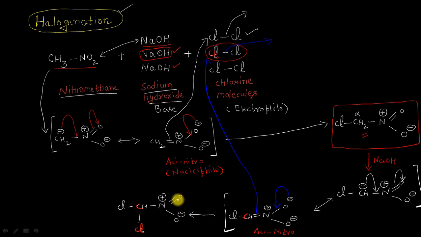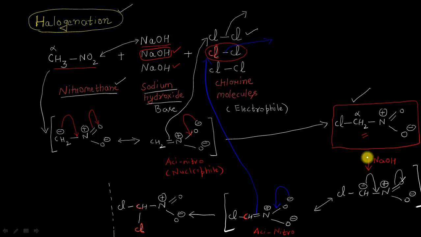And now if you look carefully at what is happening, one by one all the alpha hydrogen atoms present on the alpha position in this starting reactant molecule, that is the nitromethane, are getting substituted by the chlorine atoms. Till here what we have seen is the first hydrogen atom has been replaced by this chlorine atom, resulting in the formation of this product molecule. And the reaction won't stop here, because it still contains 2 alpha hydrogen atoms.